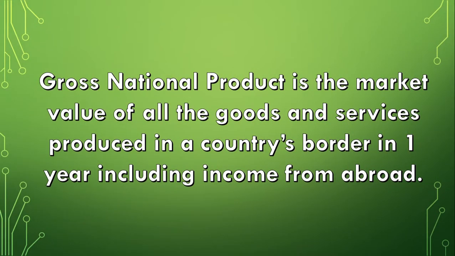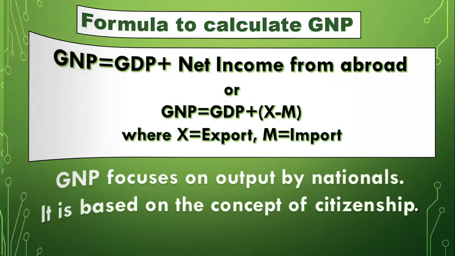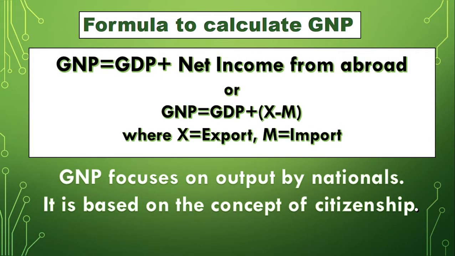Okay, look at the definition of Gross National Product. Gross National Product is the market value of all the goods and services produced in a country's border in 1 year, including income from abroad. Now, the formula to calculate GNP is GNP equals GDP plus net income from abroad.